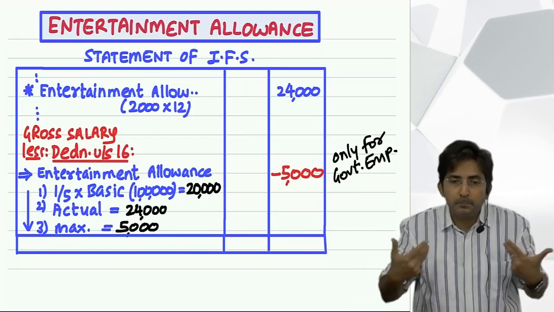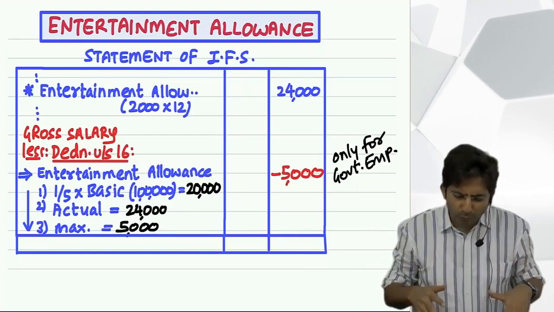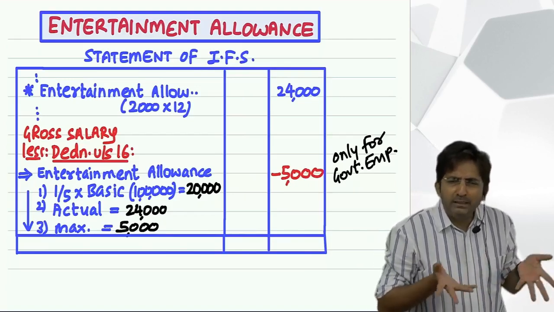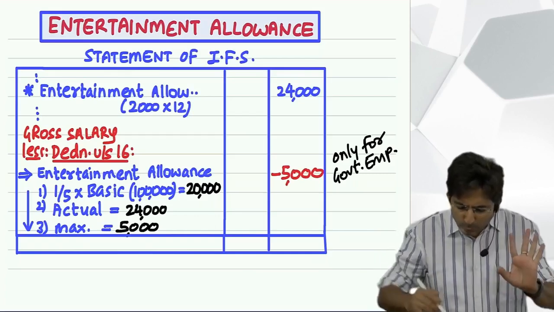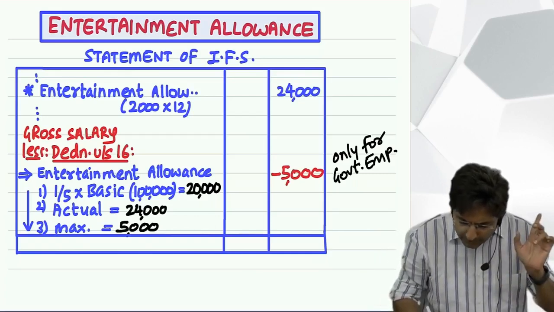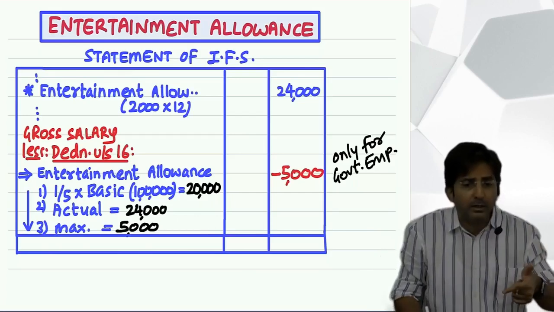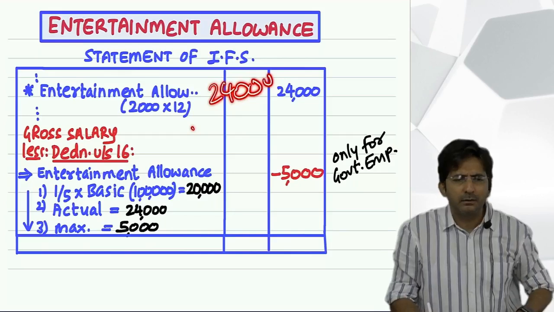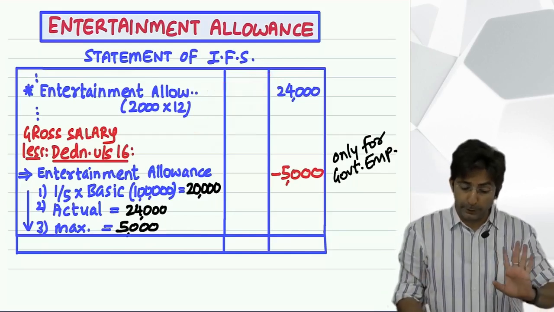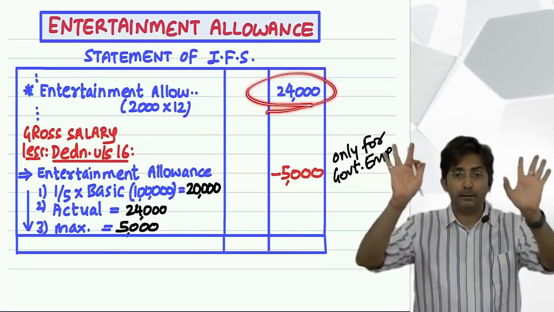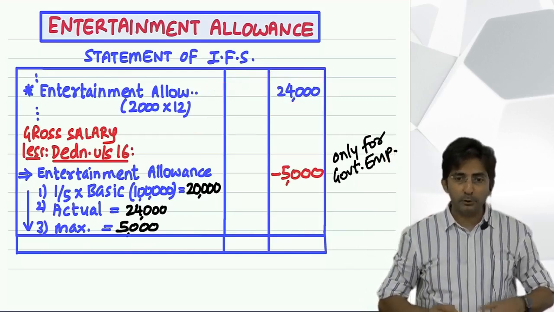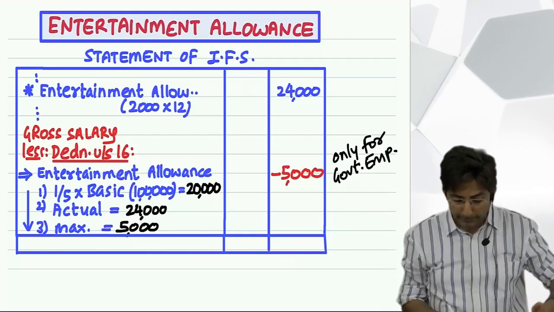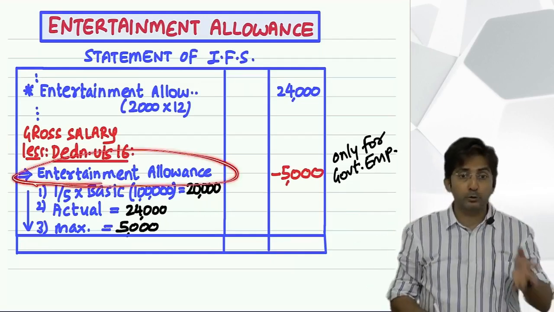So it is not just me. Everyone who knows more about income tax, etc., they criticize how funny the rule is. Firstly, it should have been done here only. Look, this 24,000 I should have written in the inner column here and minus the amount spent and just finish it like TC Udhar. But here it is so funny. First you write the outer column, then you forget it. Forget it means you write all other items, okay? And then you suddenly remind yourself at the end. And there also it is so funny.